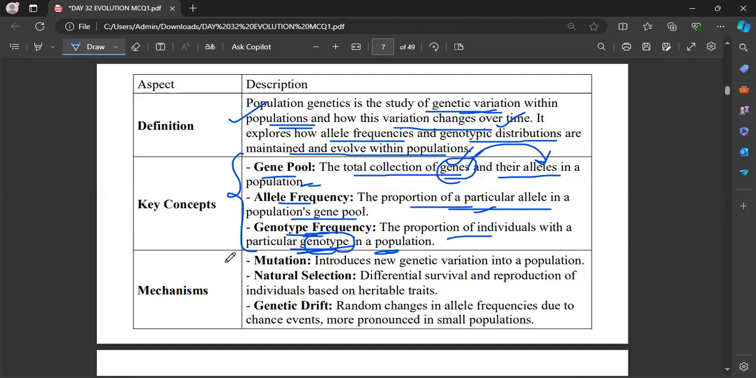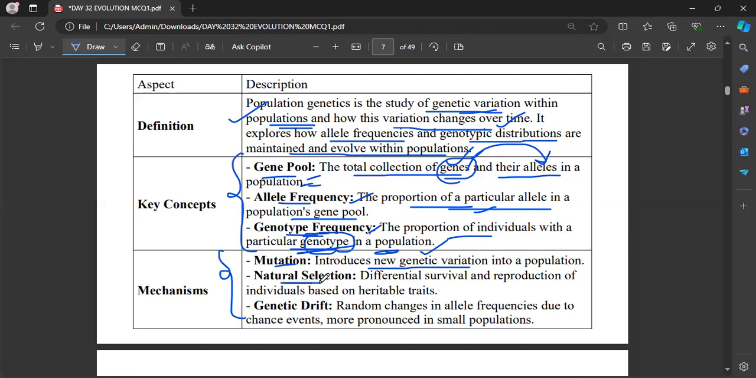Now, what are the things that impact population genetics, that is, allelic frequency, genotype frequency, and gene pool? One will obviously be mutation. Mutation introduces new genetic variation into a population, because there will be some changes in the DNA. Only then will it impact morphological, physiological, and behavioral characters. So mutation plays an important role. It leads to variation.